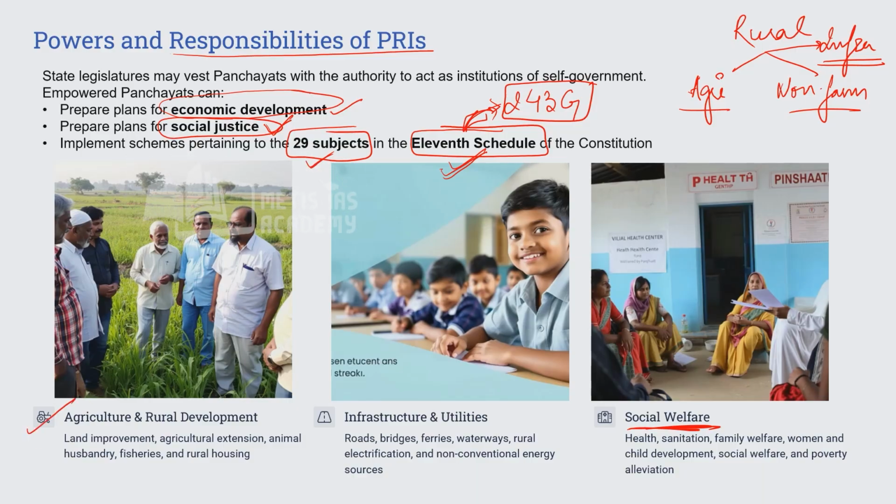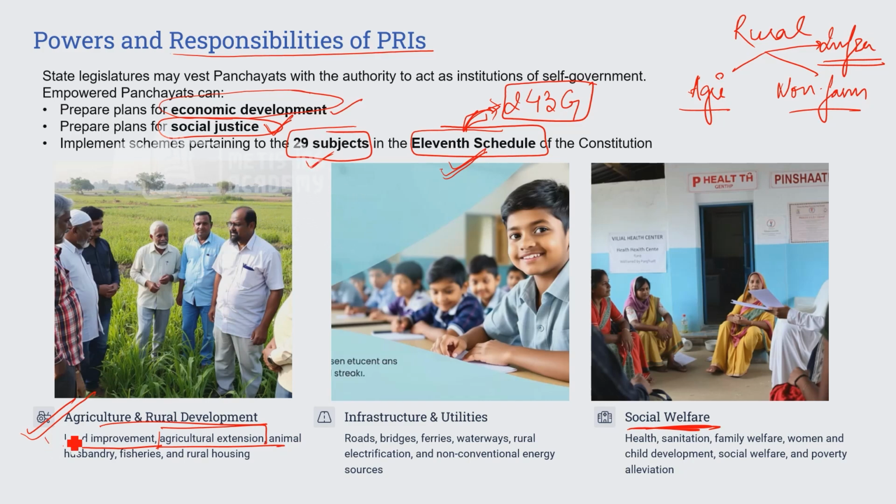As I said, if you determine the major categories, the first category is agriculture and rural development. In this, land improvement will be there, agriculture extension will be there. What is agriculture extension, by the way? I want all of you who are watching this to answer in the comment box what agriculture extension is. Then in the next class I'll be telling you what it is. I want to see how many of you know. Okay, you might have also read it in the economics part.